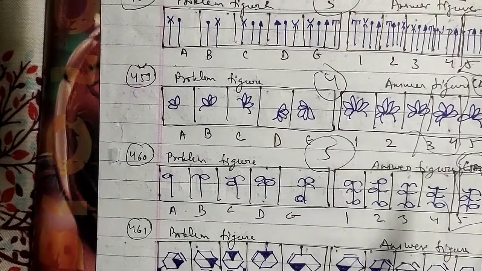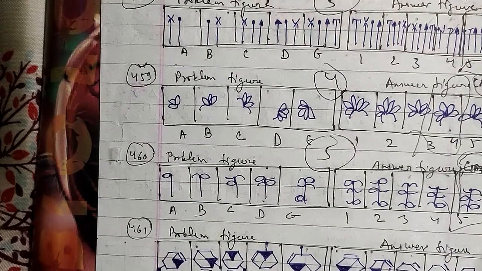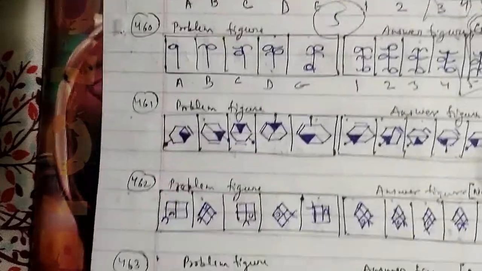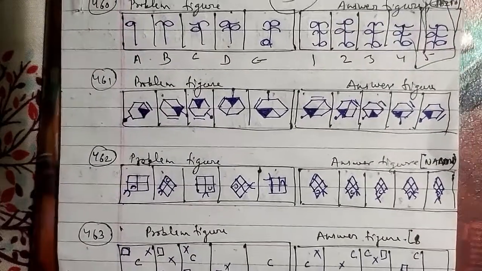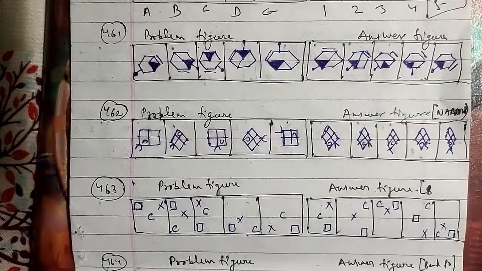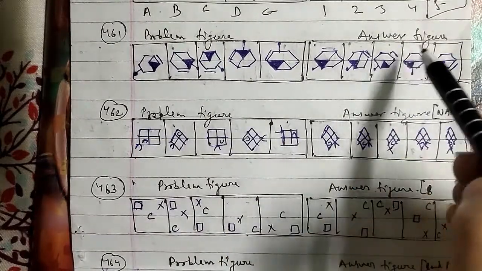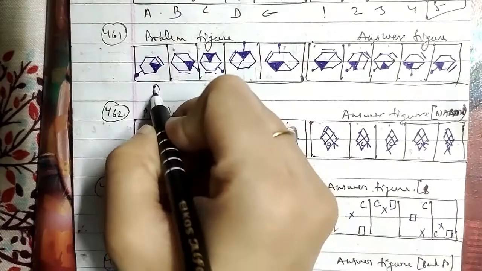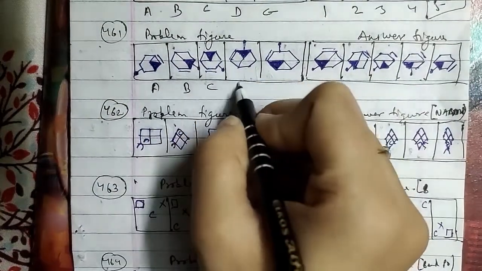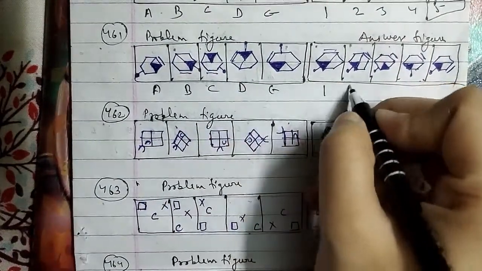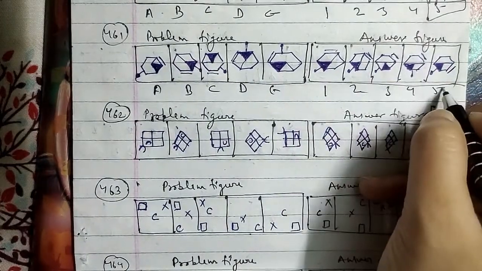So that will be the right answer here as well. Let's go ahead with another one, and that is your 461st question of the session. So these were the problem figures and these were the answer figures. This has been named as A, B, C, D and E, and here this is 1, 2, 3, 4 and 5 as well.